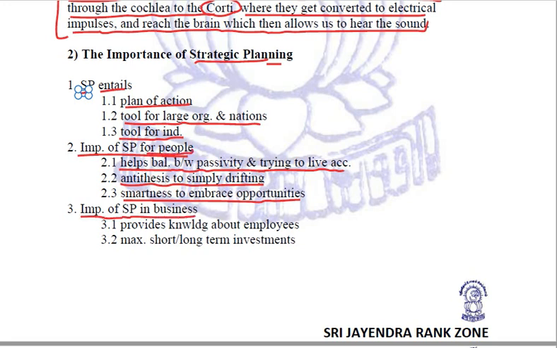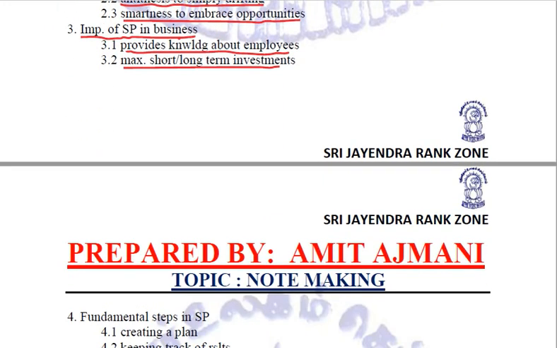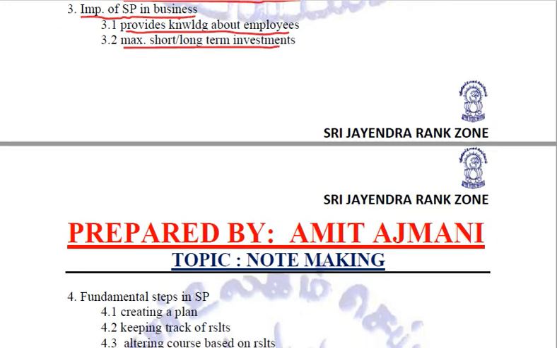This was the importance for people. Now, in business, it provides knowledge about employees. Next, it maximizes short or long term investments. This is not maximum, this is maximizes.